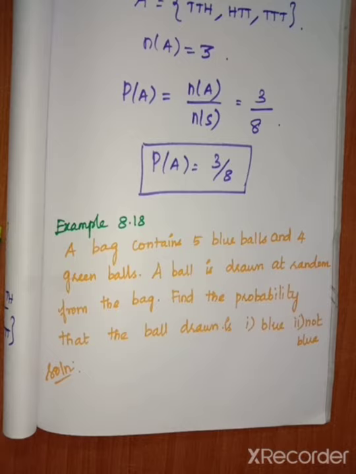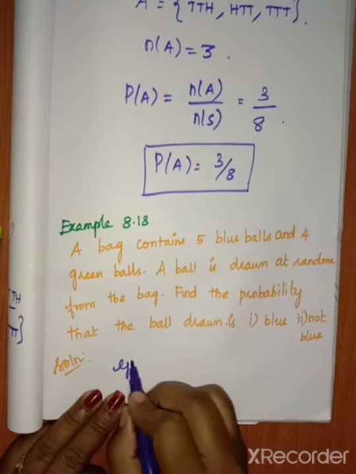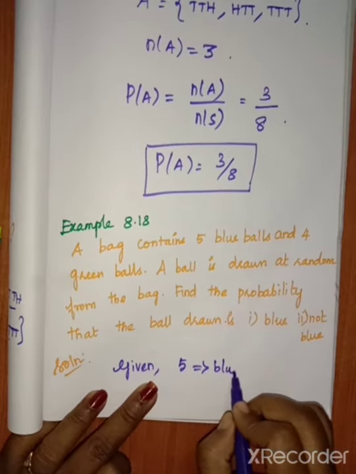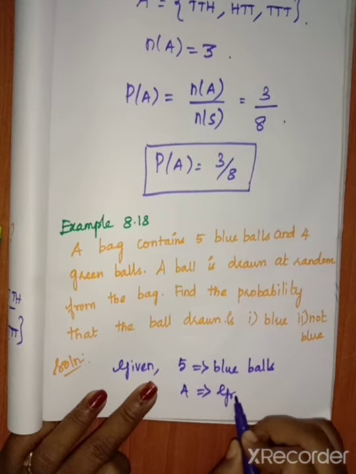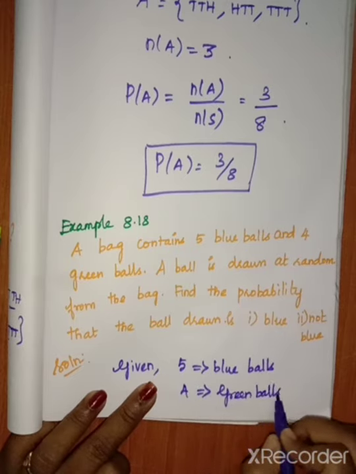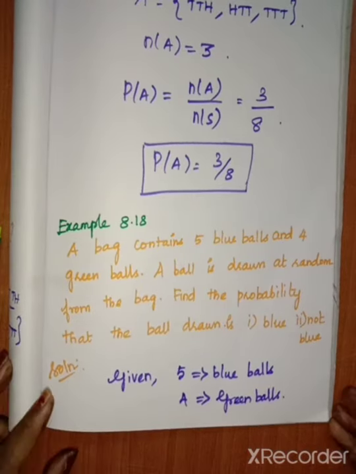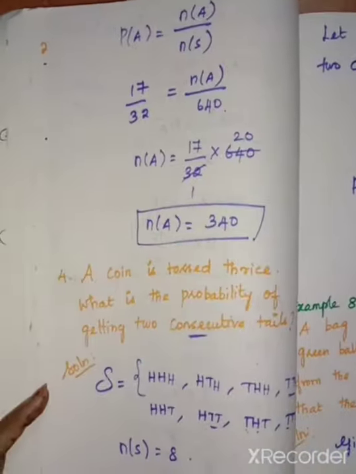Here the given is 5 blue balls and 4 green balls. So we want to write the total number of sample space for this bag. Totally we have 5 plus 4, 9. So here we have 9.